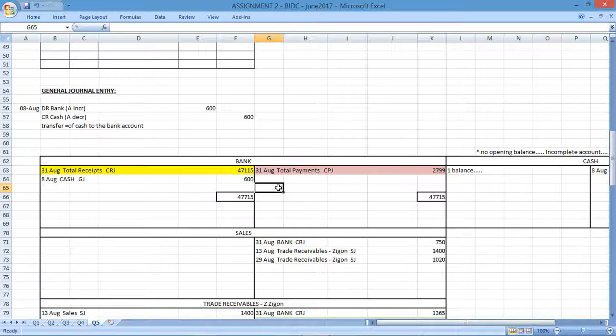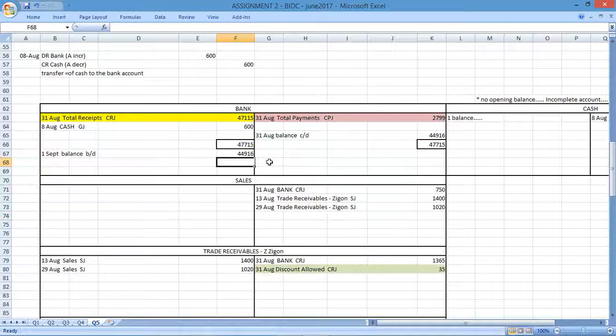So I can see that this side is bigger, so 31st August balance carried down, 1st of September balance brought down, and the balance I'll carry down and bring down will be the difference between this and that. So that is what you would have in the bank account.